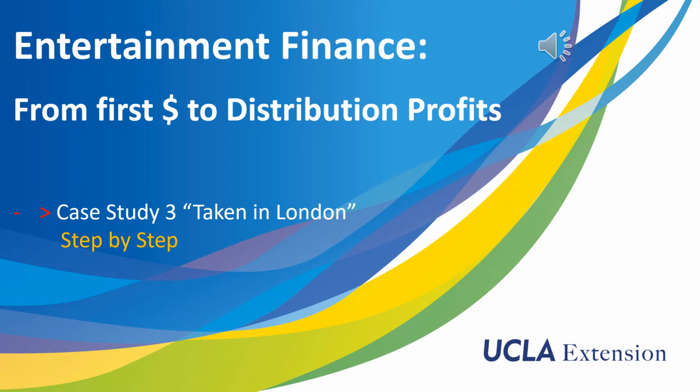This is just a basic finance plan for you to get your feet wet, to understand how the basic structure works. I will walk you through this step by step, and this is for case study 3, Taken in London, so you understand how the finance elements come together, how they play together, how they are applied in a way that there will be some profit, some net revenues in this case. So take a look, and if you have any questions about this finance plan, feel free to email me.